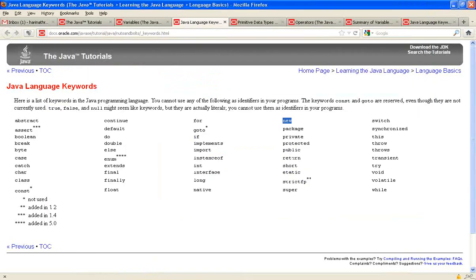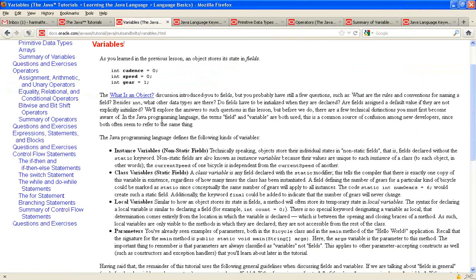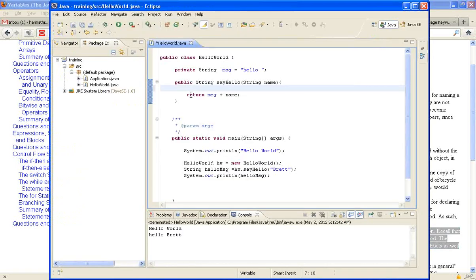I'm talking about the variables, and the variables are instance type, class type, local variables, and parameters. Now in this particular method, I look at this String name, and I'm passing it from here.